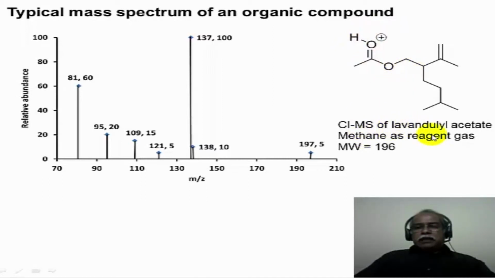And in this particular case, this is lavendulyl acetate, which is a fragrance agent isolated from lavender flower. And this particular molecule has a molecular weight of 196. But the highest peak that is registered in the mass spectrum is 197, because this corresponds to the protonated species of this particular molecule. So one can also generate, instead of knocking off an electron from the molecule, add a proton and thereby generate the charged species in the system. And subsequently the molecular ion undergoes fragmentation to produce all the other ions that are registered here. We will deal with the fragmentation pattern in a while.